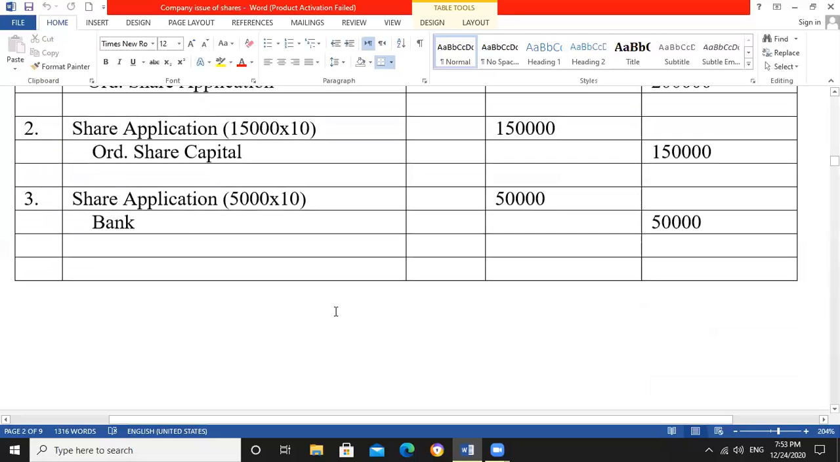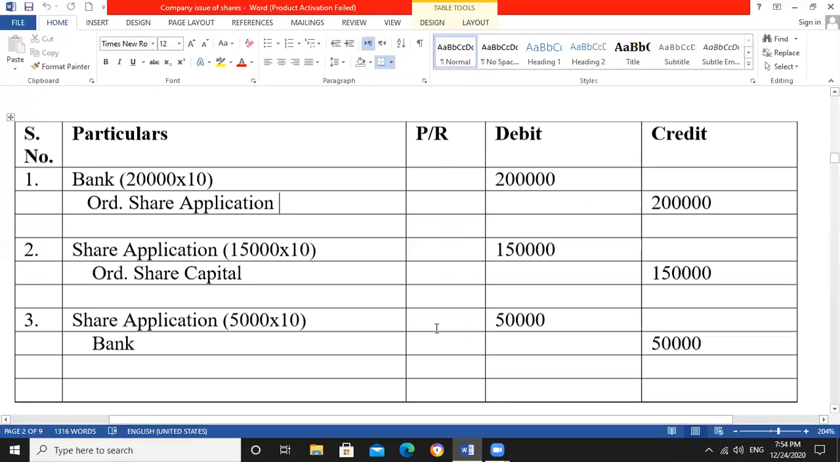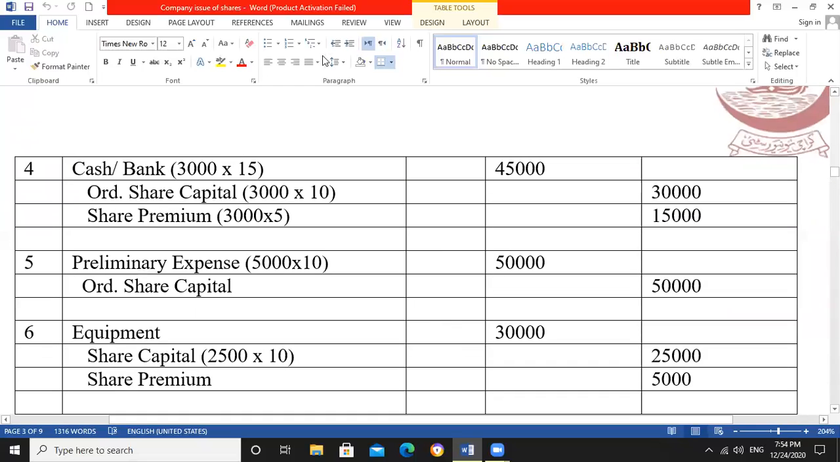So the next one is the following transaction: the company issued a further 3,000 shares of rupees 15 each for cash. We issued 3,000 shares of rupees 15 for cash. It means cash is received in bank. So bank will be debited, because 3,000 multiplied by 15 is 45,000, which will be received in bank or cash.